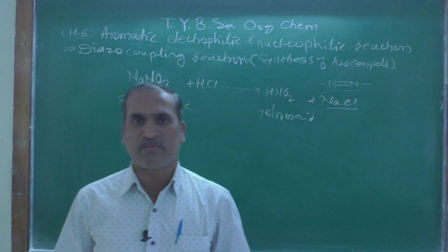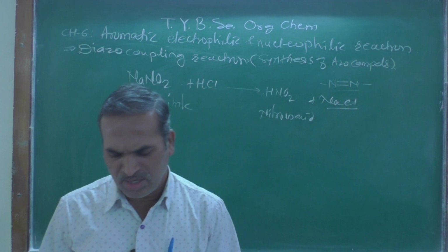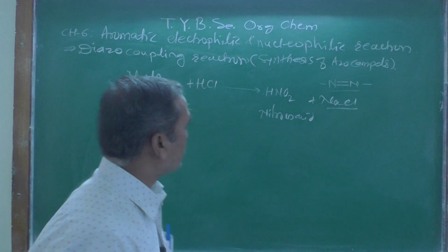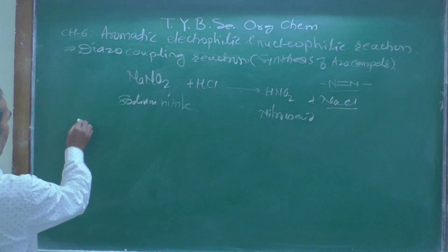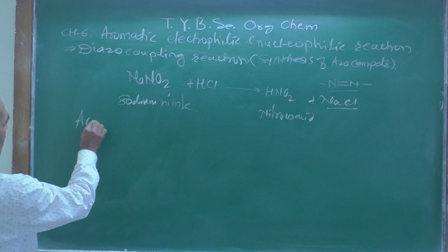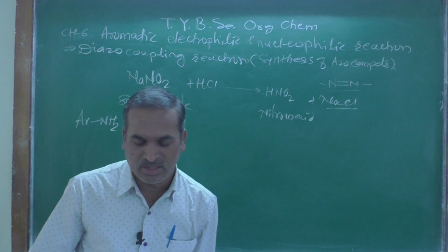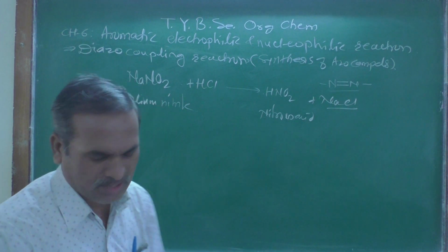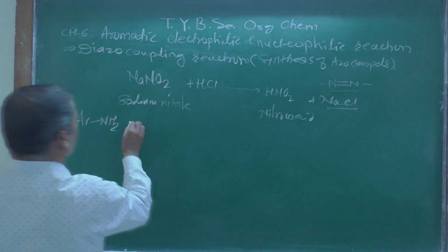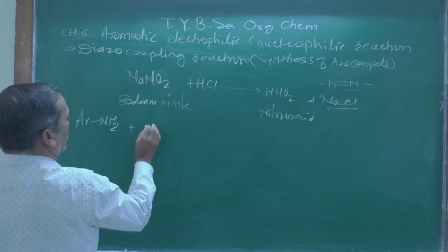So this general reaction takes place, and then the aromatic amine, where Ar stands for aromatic, is further treated with this nitrous acid.